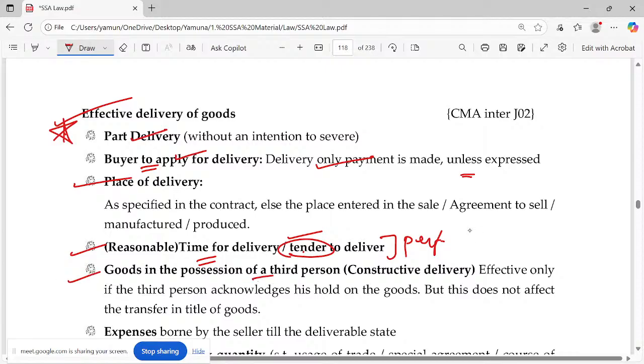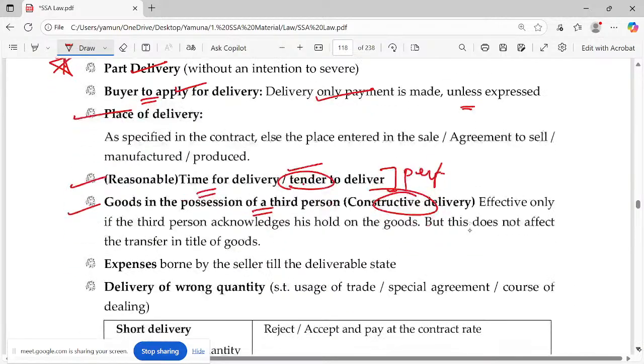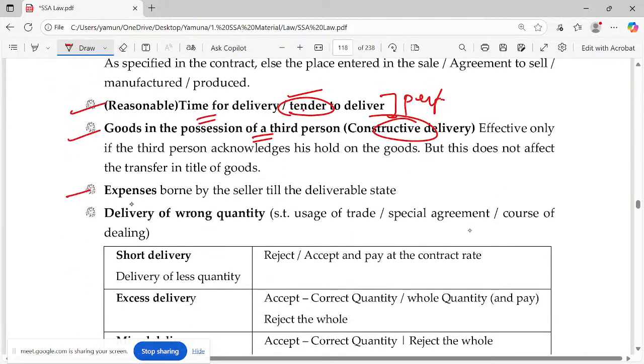Goods in the possession of a third person. Yes, constructive delivery. Obviously, that person has to transfer on behalf of the seller. Who has to bear the expenses? By the seller. Please highlight 'till the deliverable state'. Often repeated. Who will bear the expense? What the act says is the expenses till the deliverable state have to be borne by whom?